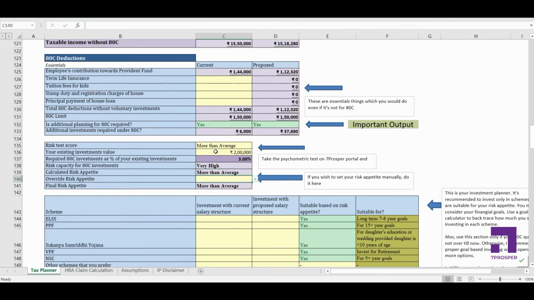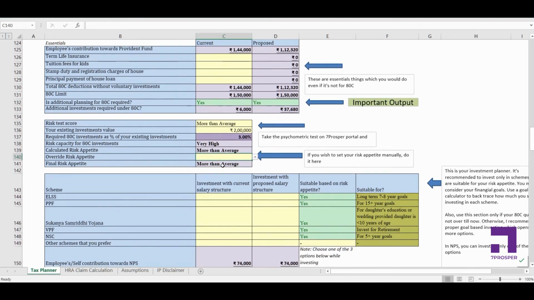And if you don't think that the calculated risk appetite is correct based on your capacity, you can override that. Let's say you think, okay, I don't want to take risk, keep my risk profile as is. Whatever has been calculated here will be overridden. But let's say I don't want to override it, so I'll keep this as more than average itself.